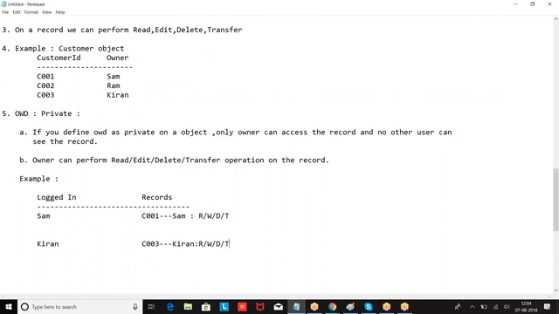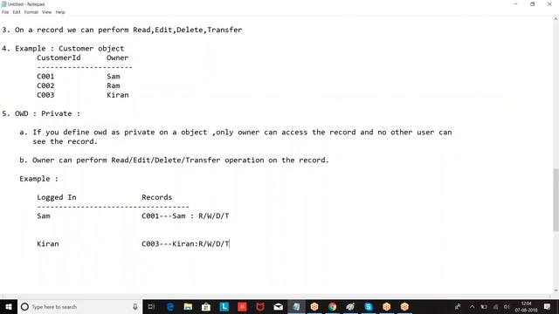If you are the owner of the record, you can see your record, and you can perform read, write, delete, transfer. No permission of create. We are speaking about a record which is already there. When a record is in the table, what can you perform on that record? Read, write, delete, transfer. On which records? Records for which you are the owner. I hope you are good with this.